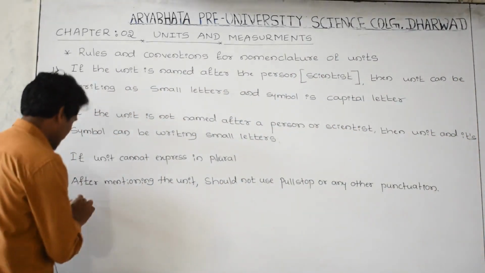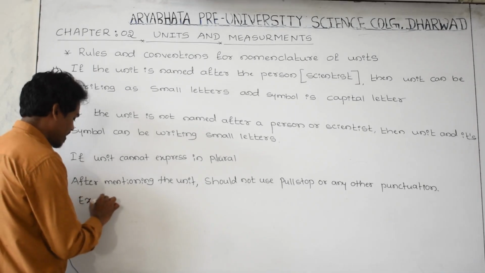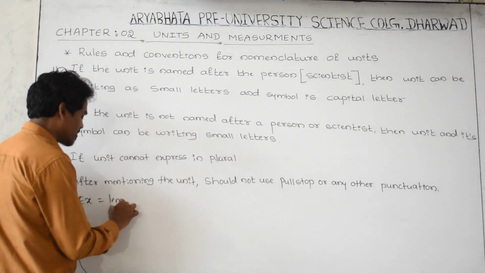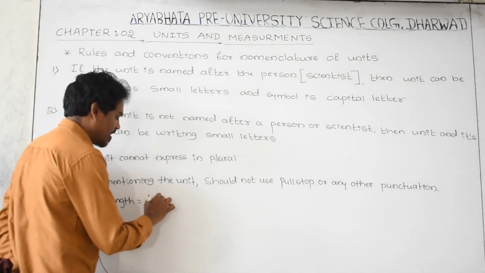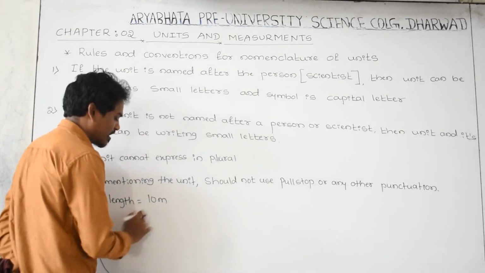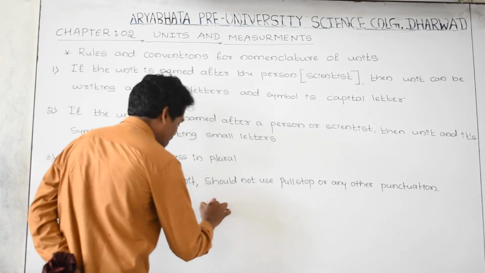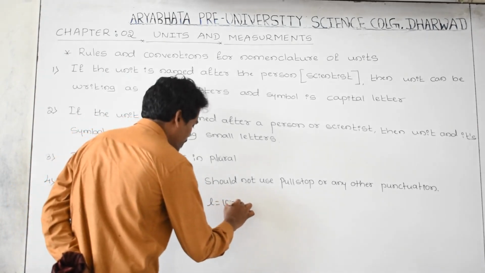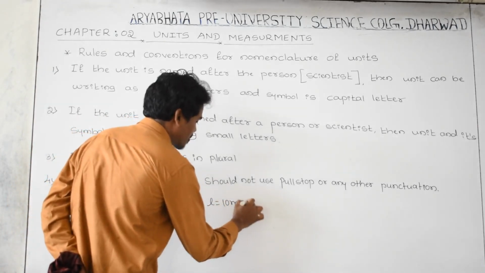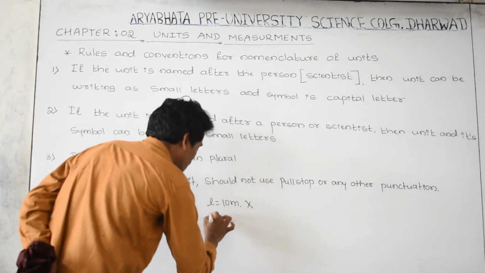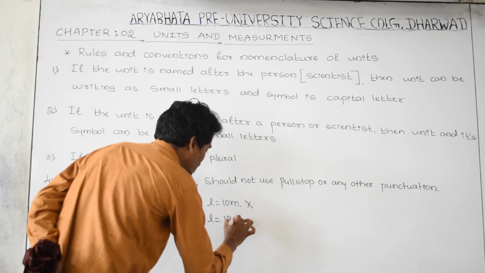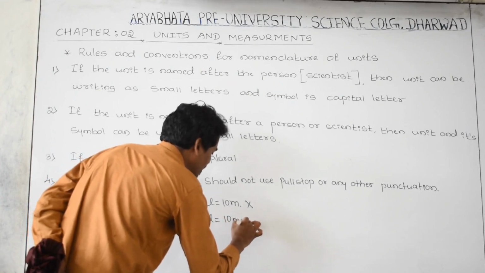For example, what is length? Its SI unit is, for example, 10 meter. Yes, this is right, but L is equal to 10 meter full stop is wrong. Or you can write any other punctuation, like L is equal to 10 meter star.